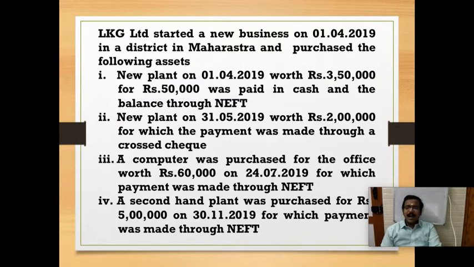And the second point, we have to see the state, which we saw yesterday. For four states, additional depreciation was 35%. That is Bihar, West Bengal, Telangana and Andhra Pradesh. The sum given to us is for Maharashtra, so in Maharashtra the additional depreciation is 20%. And for all the assets, the date of purchase is given.